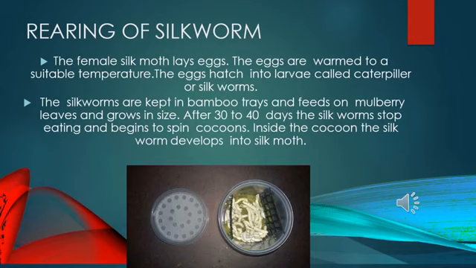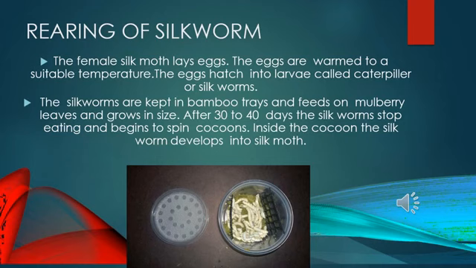Then the farmers take care of the eggs and keep them under hygienic and suitable conditions. Then the eggs are kept in a warm condition for the larvae to hatch out. The larva that hatches out is called the caterpillar or silkworm.